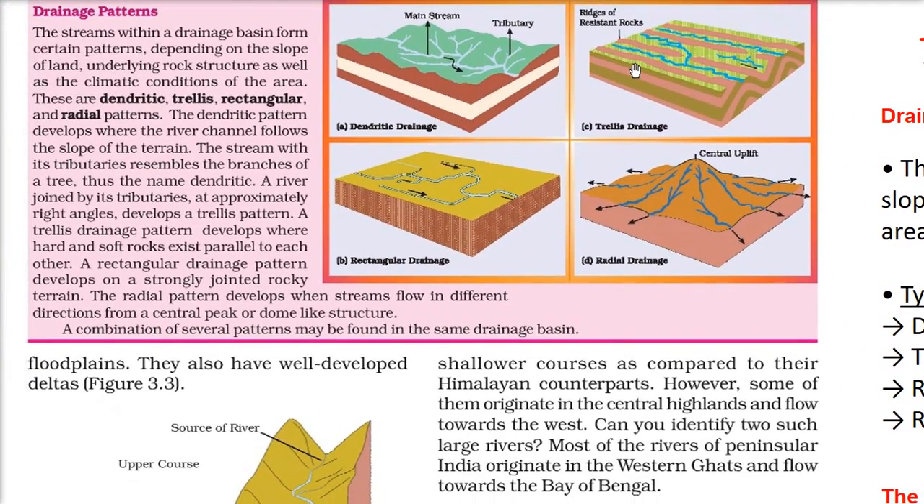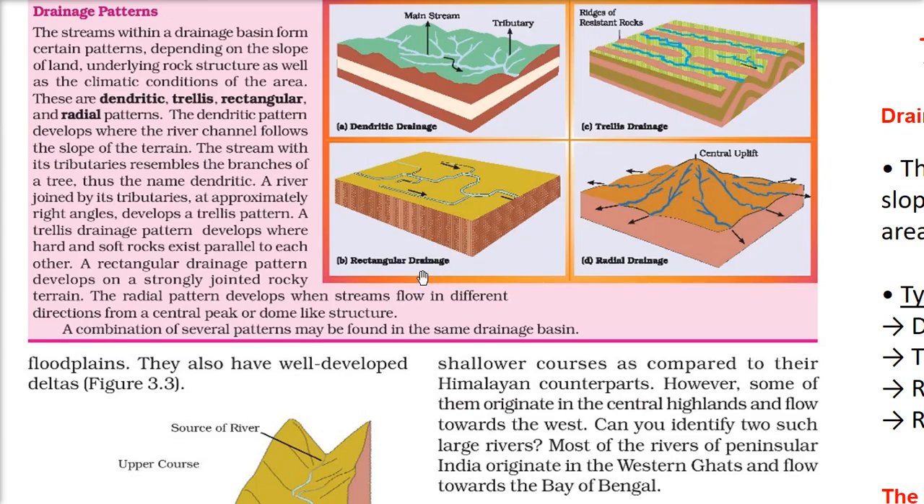Then the second one, that is the trellis. Here, if you see, we have hard rocks and soft rocks. When there is a hard rock, the river will flow like this. But when we have a soft rock, the river will change its course and meet the second river which is here. So this kind of formation is trellis drainage. This is a trellis pattern. As I said, the trellis drainage pattern develops when a hard and a soft rock exist parallel to each other.